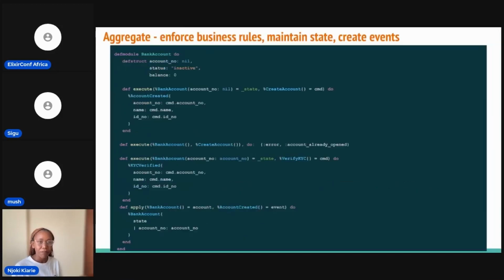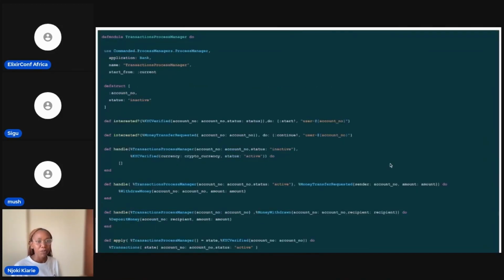Then we have the process manager. A process manager allows communication between different aggregates. It also has callback functions: we have interested, we have handle, and we have apply. Interested checks if the process has been started. For every unique identifier, there is a process that should be started for that identifier.